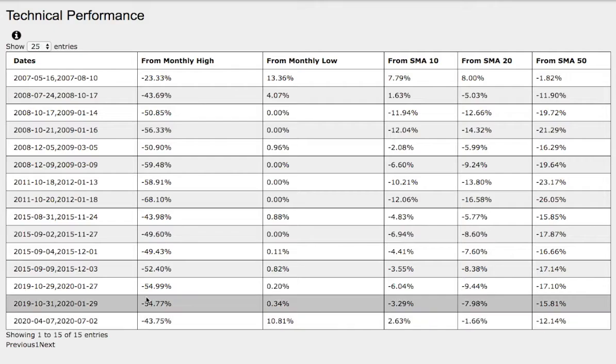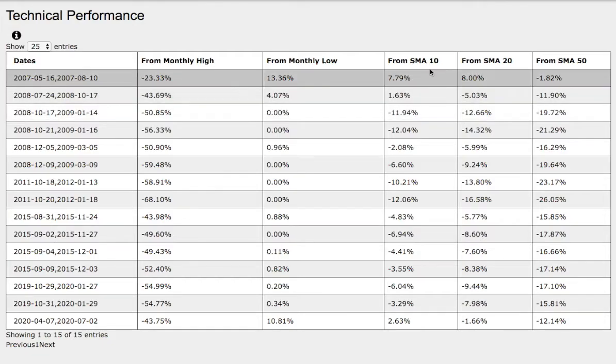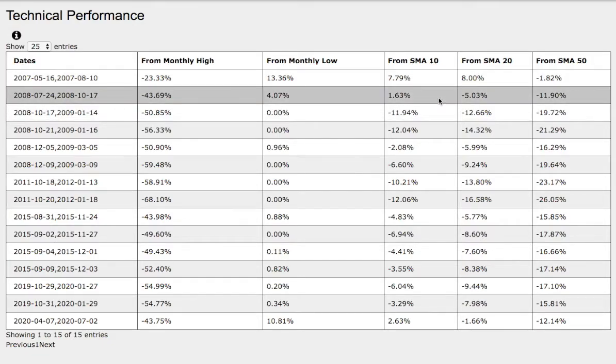So among the two trends, on the trend in the past, back then it was down 12% from the 10-day simple moving average. Compare that to the current trend, which is up 2.6%. So there are technical differences in the 10 simple moving average as well as the 20-day simple moving average. So do keep that in mind.